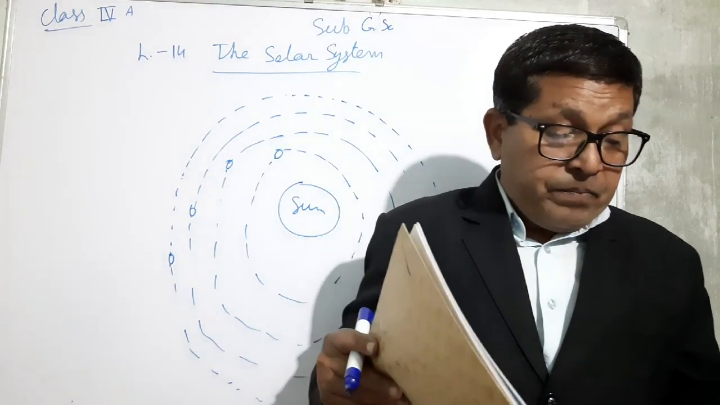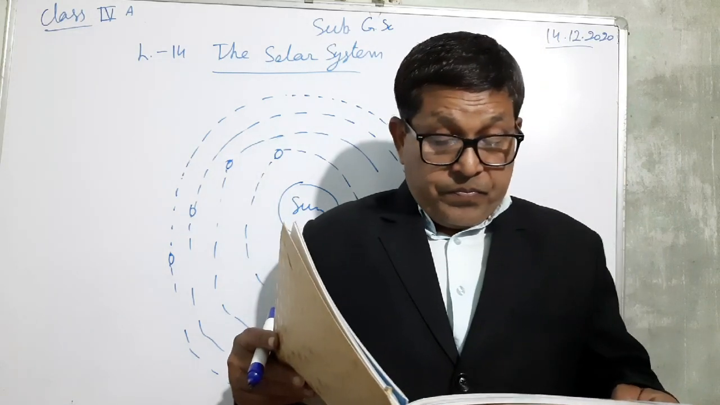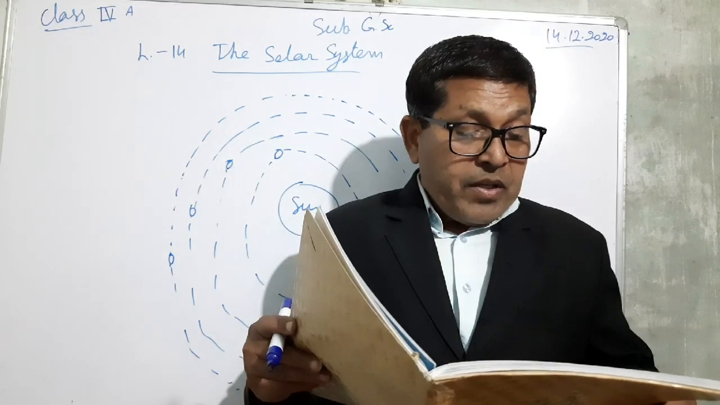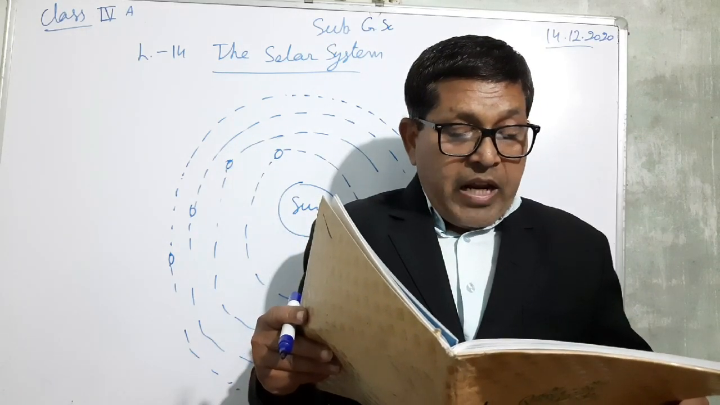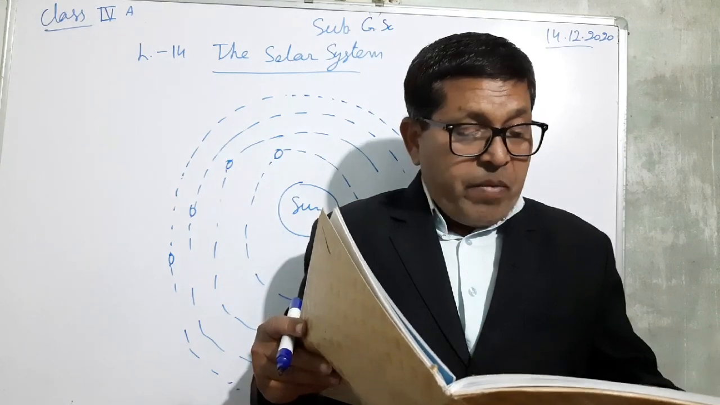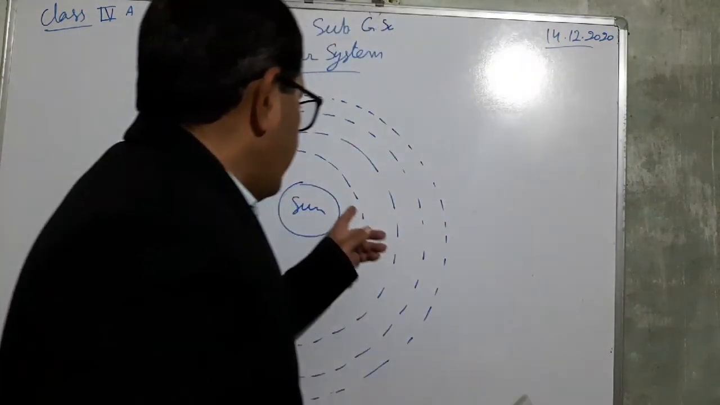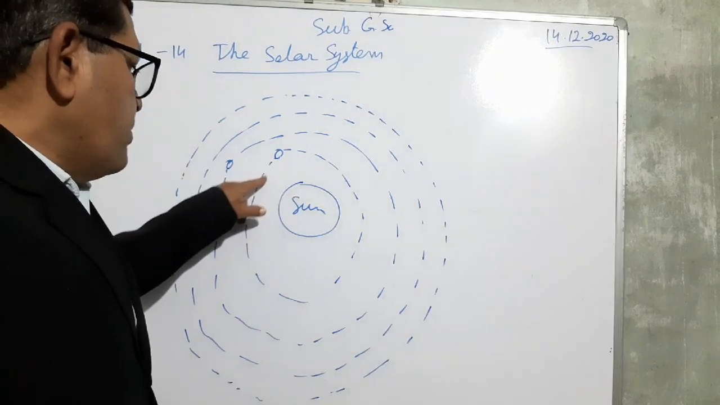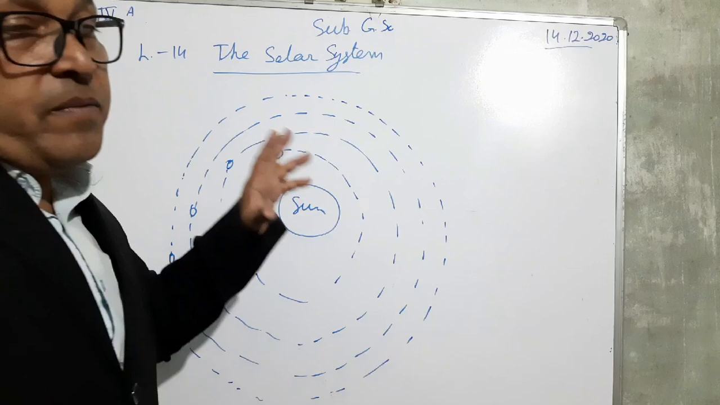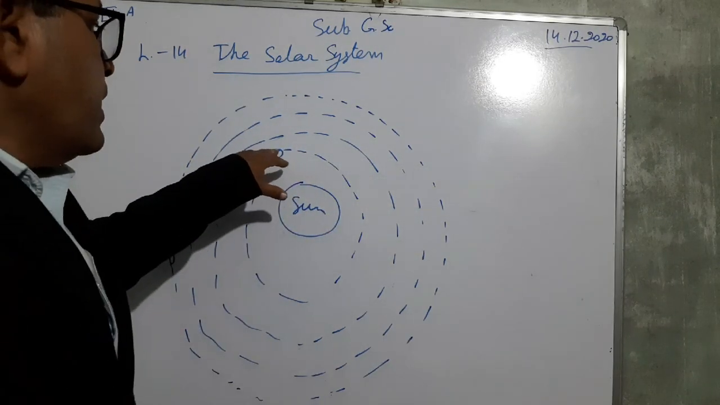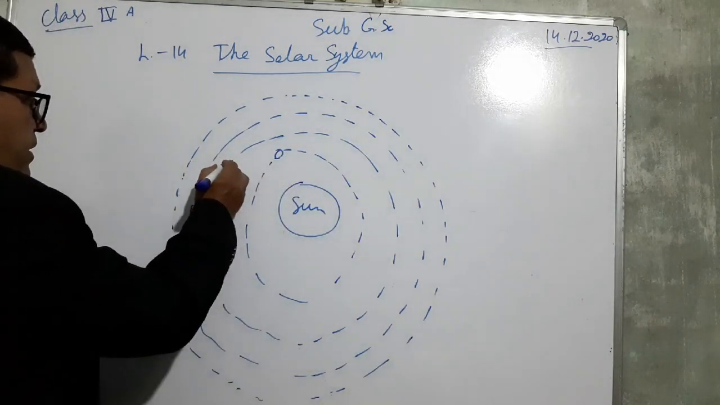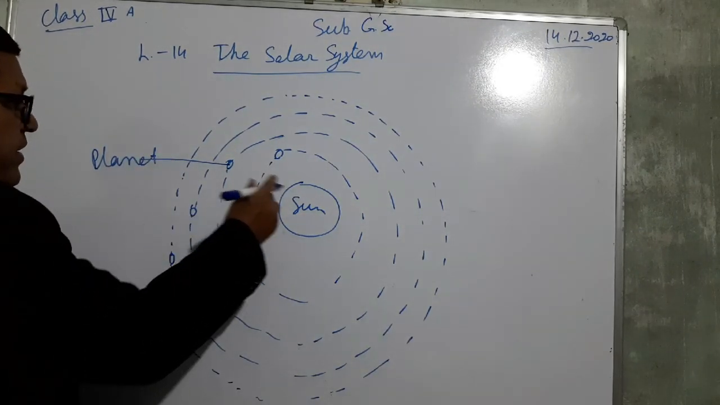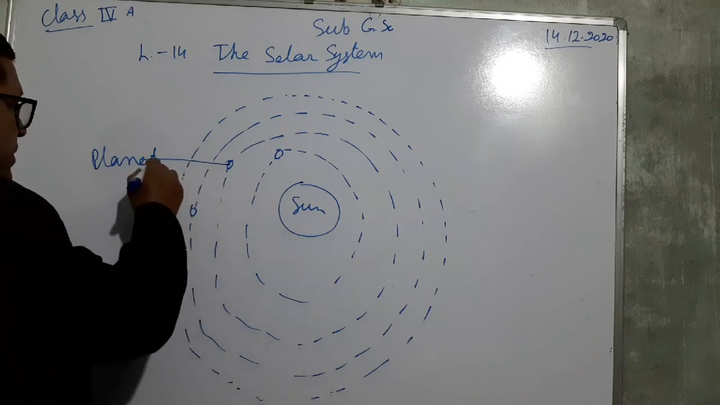Next, planets. So, a planet is a heavenly body that revolves around the sun along a fixed path. Suppose this is planet, and this planet revolves around the sun in a fixed path. This is planet and this is sun. So these are the planets.